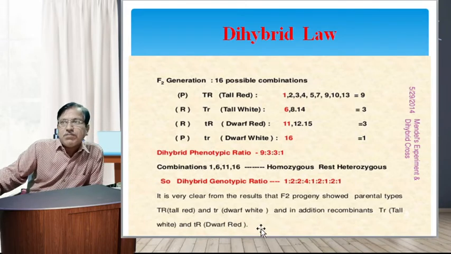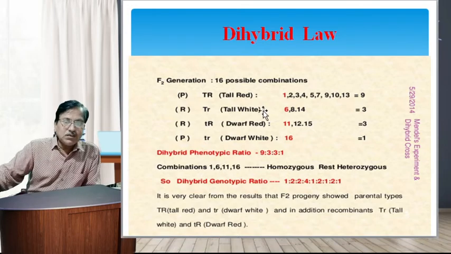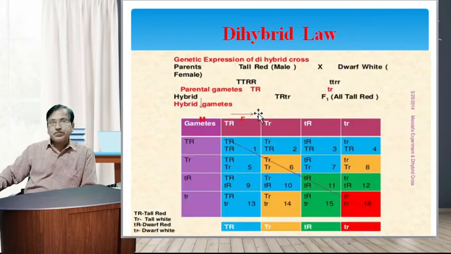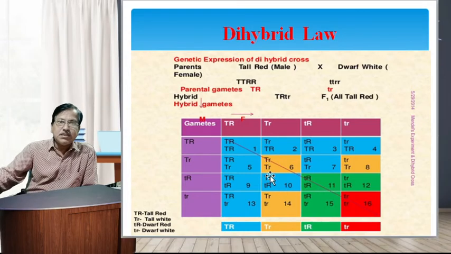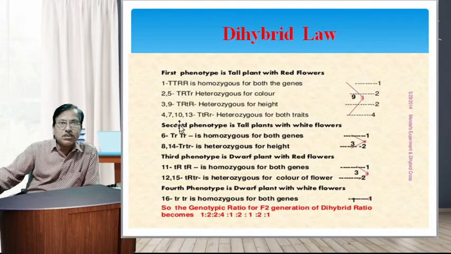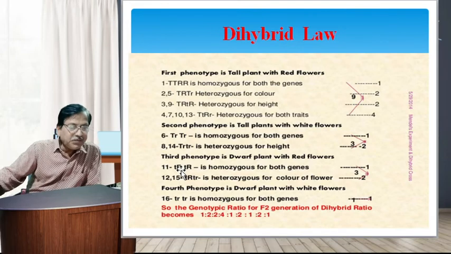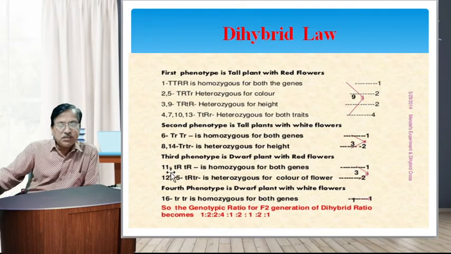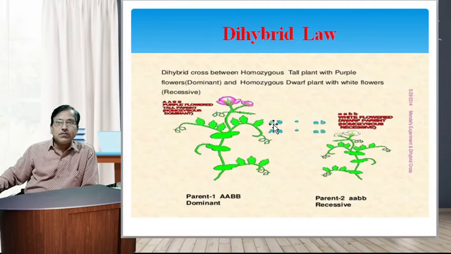We also show a specific representation by a diagonal cross. This is the explanation of the Punnett square indicated by this diagonal ratio. The four combinations formed during gametogenesis are included in this ratio.